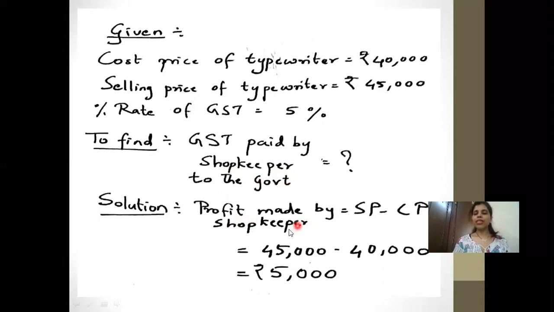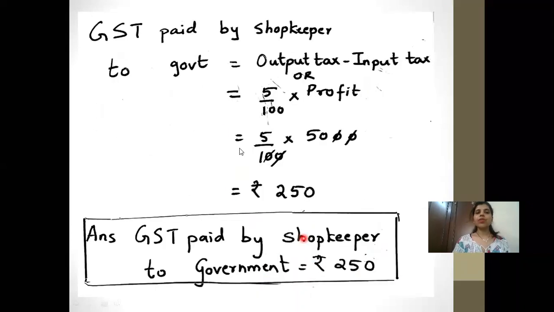The profit made by the shopkeeper is selling price minus cost price. That is 45,000 minus 40,000, which is equal to 5,000, the profit. The GST paid by the shopkeeper to the government is output tax minus input tax. You can use this formula, or directly use the GST percent, whatever is given. So rate of GST upon 100 into profit, as it is a shopkeeper. So 5 upon 100 into 5,000. Now you can see a 0 gets cancelled, and when you multiply 5 into 50, you get 250. So the GST paid by the shopkeeper to the government is 250 rupees.